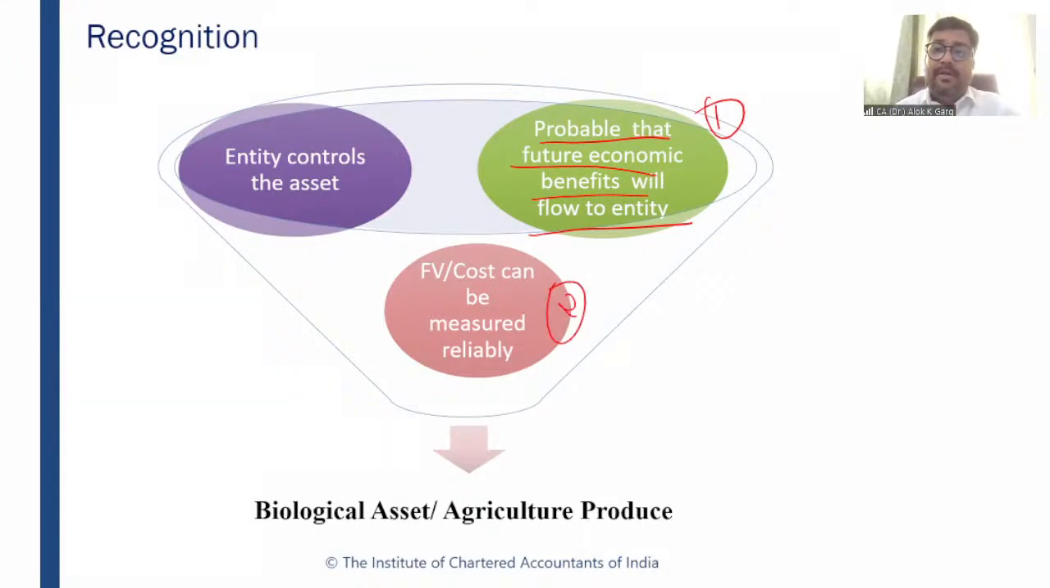The third is a very important condition. So future economic benefit and fair value can be measured reliably, we are aware. But the third is again a very important condition. What is the third condition? The entity controls the asset. This control is very important.